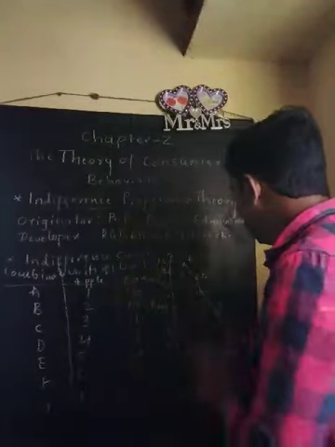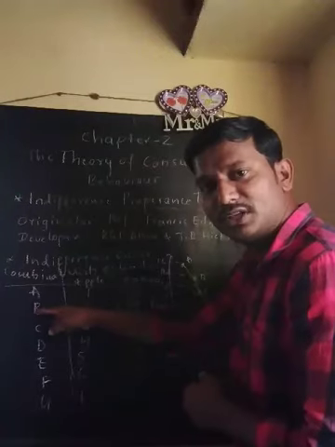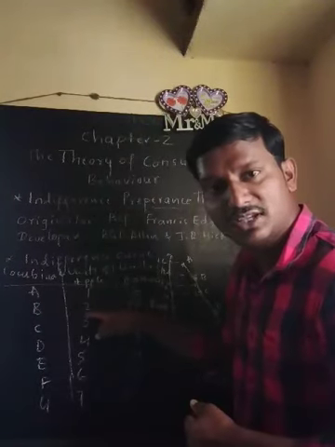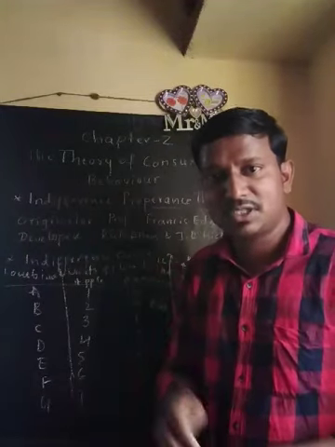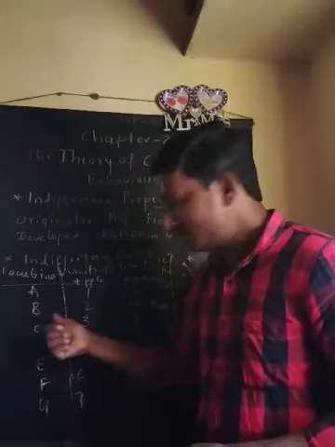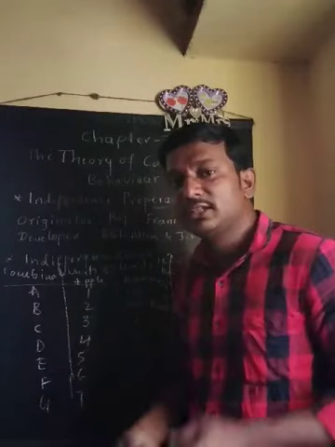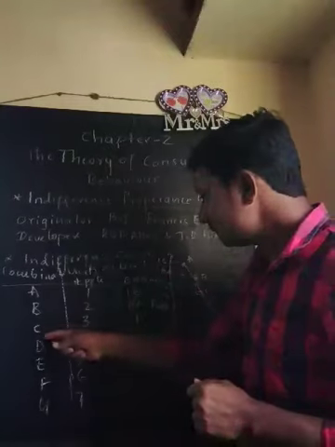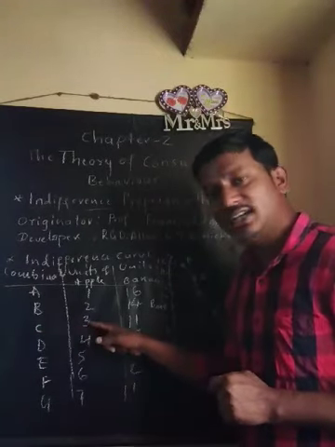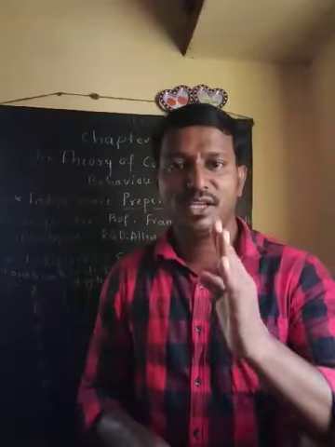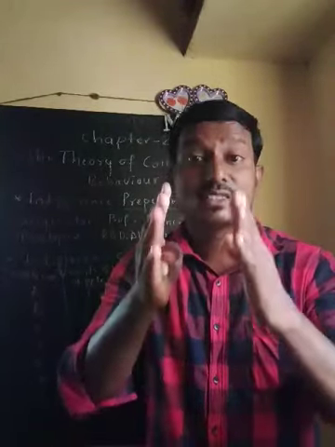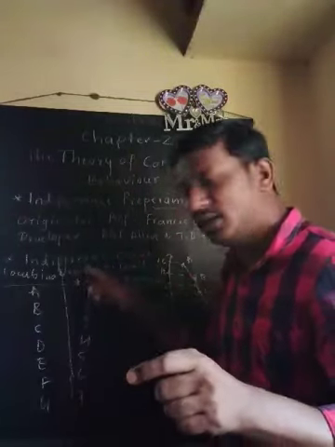The same way, the level of satisfaction remains the same at combination B by the consumption of 2 units of apple and 14 units of banana. And how much satisfaction does he derive at combination B? By consumption of 2 and 14, the total utility or satisfaction that he derives is 20 utils. The same way at combination C, by consumption of 3 and 11, his level of satisfaction again remains the same. That 20 utils is what? It is the maximum satisfaction that he derives by the consumption of different combinations.